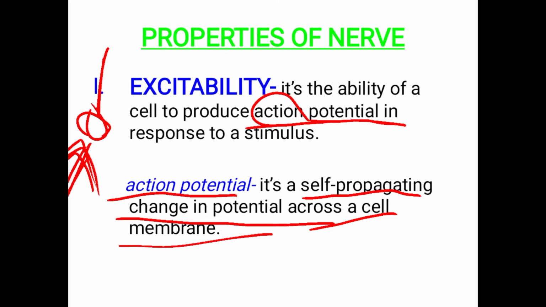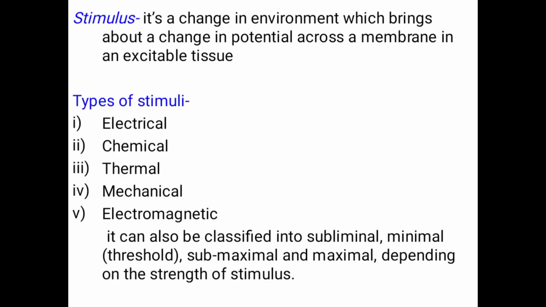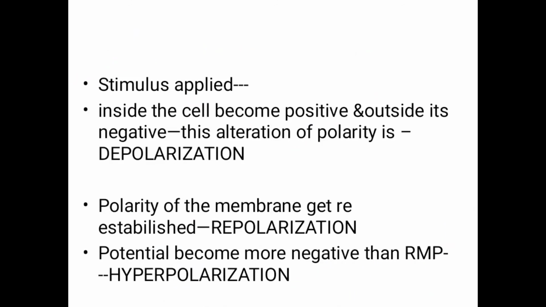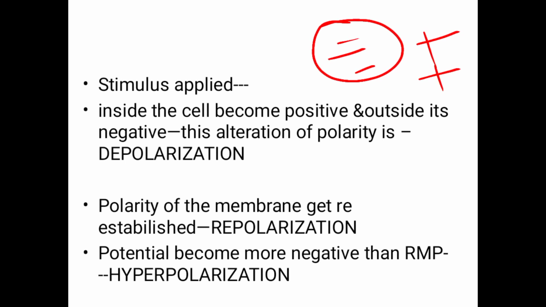Whenever the cell receives a stimulus, the cell produces an action potential. How does this take place? At rest, inside there are more negative ions and outside more positive ions. Whenever it receives the stimulus, inside the cell becomes more positive and outside becomes negative.